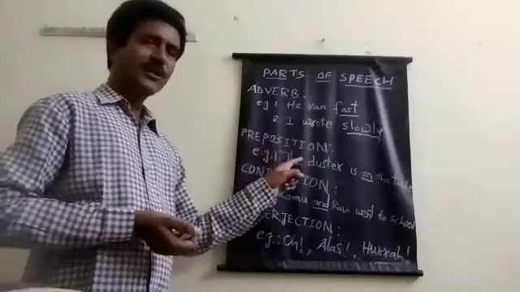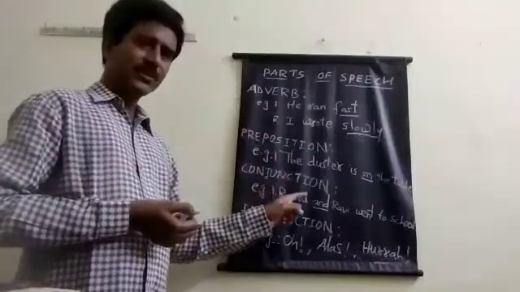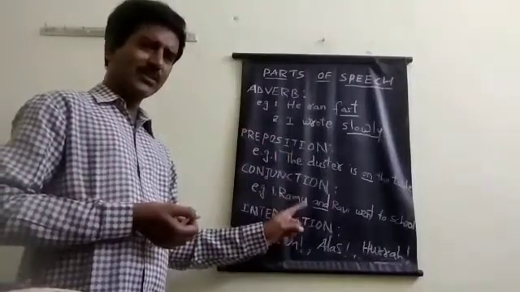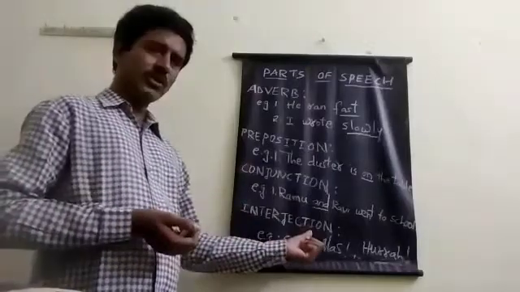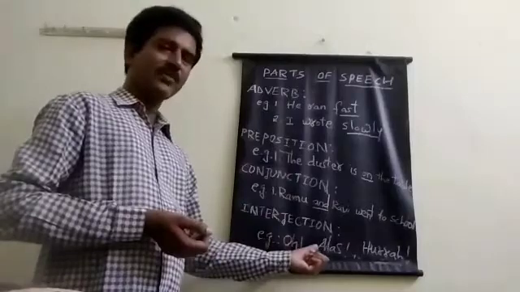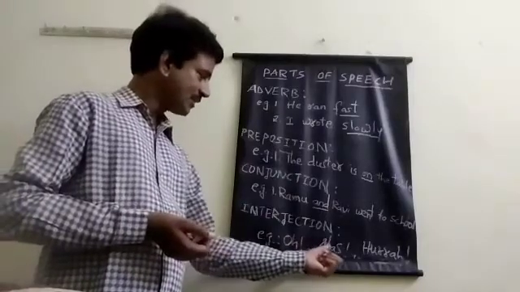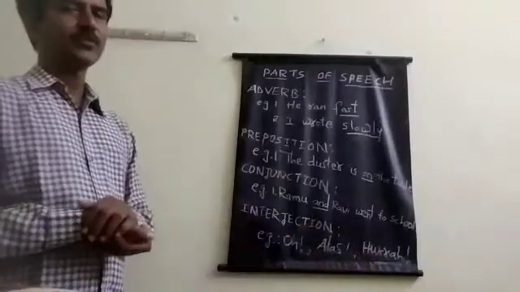And preposition is a word which tells the relation between two things. And conjunction is a word which links letters, words, sentences, etc. And interjection is a word which is used to express our sudden feelings like surprise, sorrow, happiness, joy, etc.